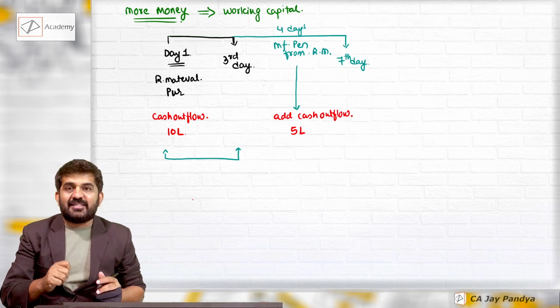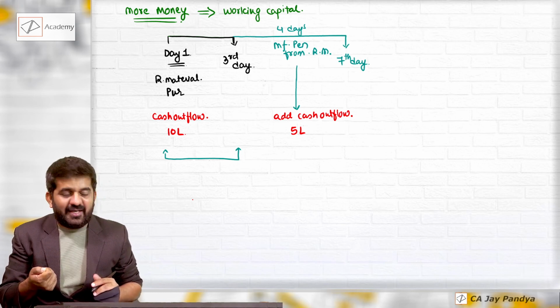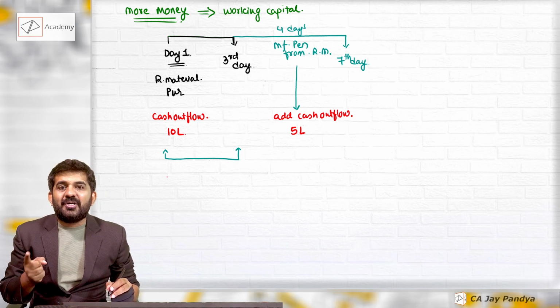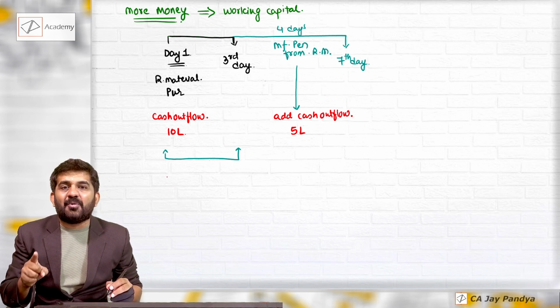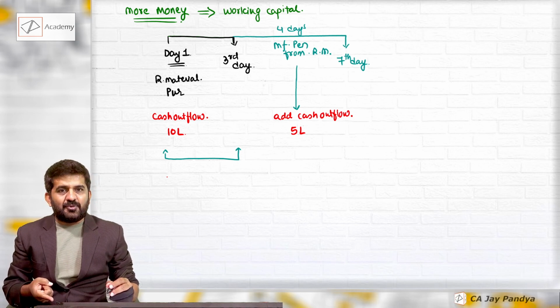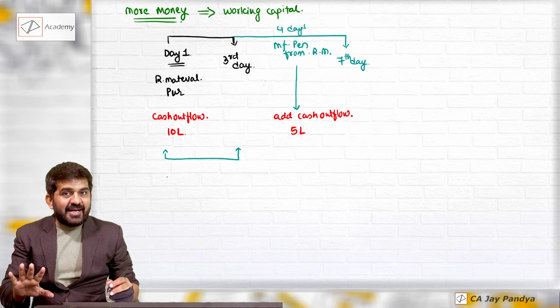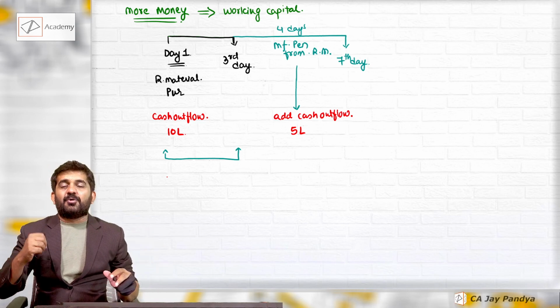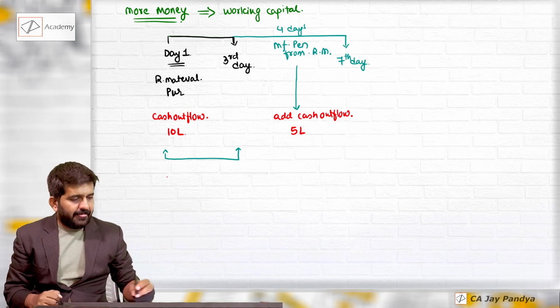So if there is an additional cash outflow of 5 lakhs rupees, still there is no cash inflow. So now there is an additional requirement of 5 lakh rupees, and yet in near future there is no sign that we are going to recover back this money.